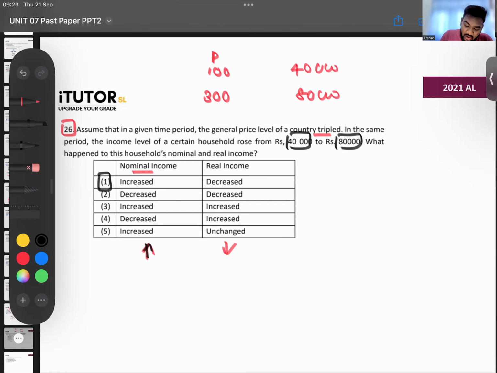Now see, when your income was 40,000, prices were 100. So how much of goods could you have bought? You could have bought 400 goods, your purchasing power. But now when the income is 80,000, prices are 300 because prices have tripled. So now how much of goods can you buy? 80,000 divided by 300 should be less than 400. 8 divided by 3 should be 266, right? The amount of goods and services you can buy has now come down. That is your purchasing power, in other words, your real income. So real income comes down. Okay, that's how that works.